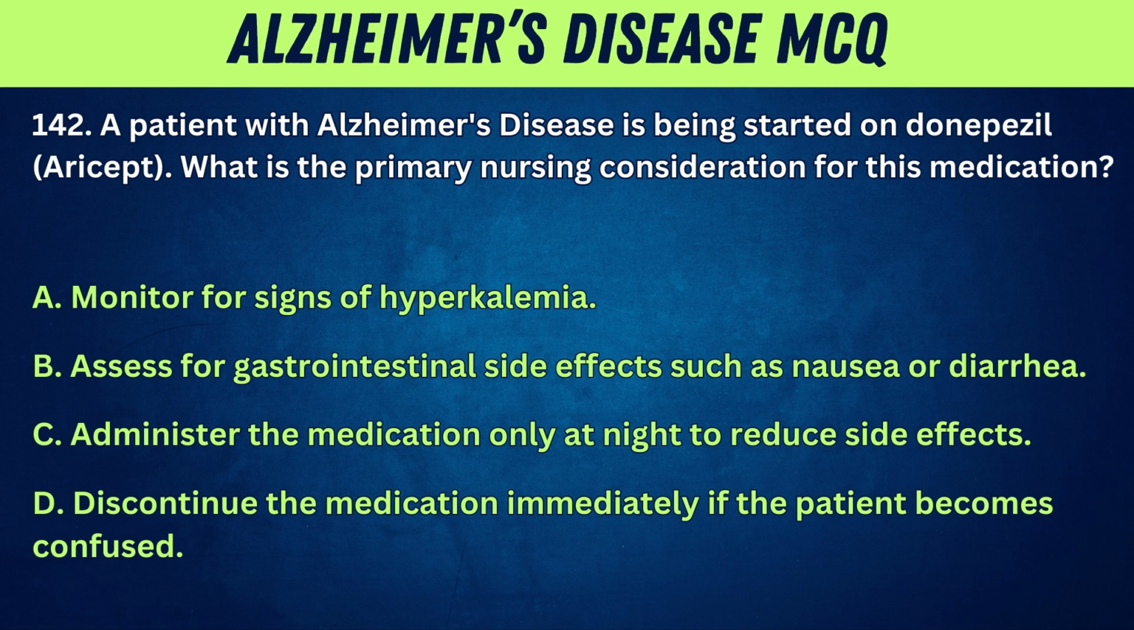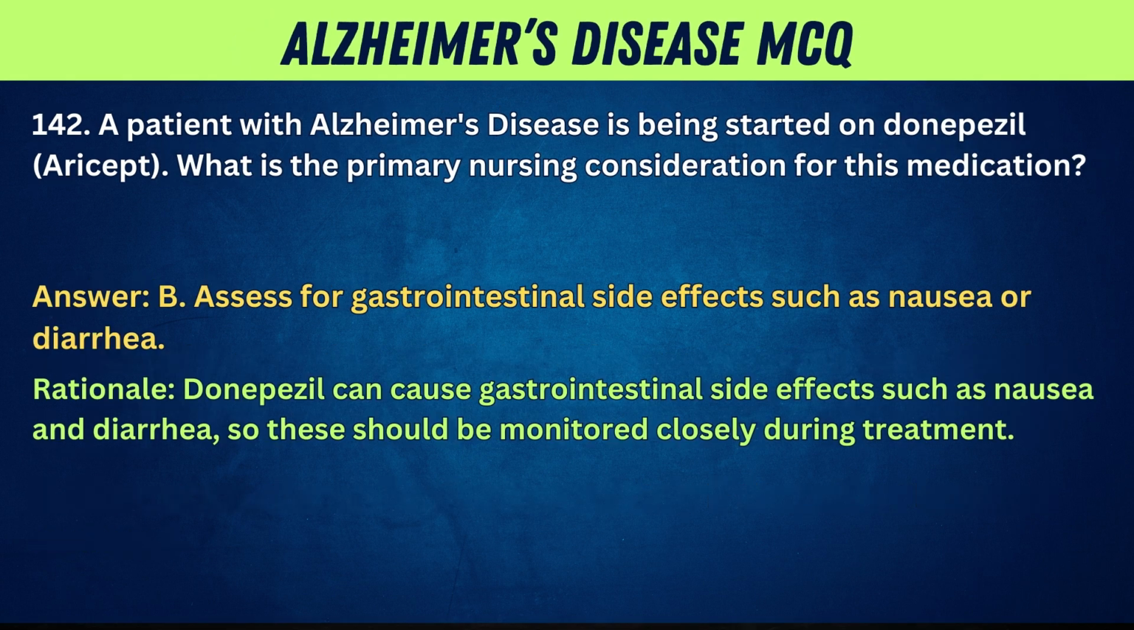A patient with Alzheimer's disease is being started on donepezil, Aricept. What is the primary nursing consideration for this medication? A. Monitor for signs of hyperkalemia. B. Assess for gastrointestinal side effects such as nausea or diarrhea. C. Administer the medication only at night to reduce side effects. D. Discontinue the medication immediately if the patient becomes confused.